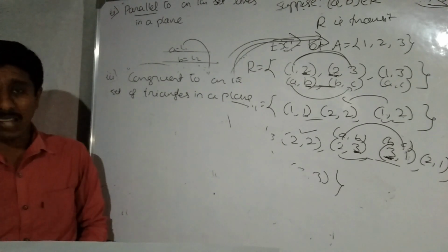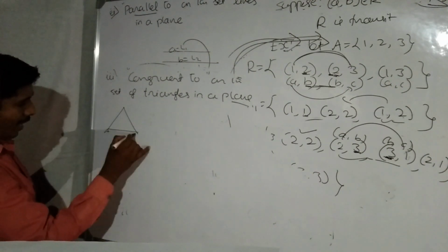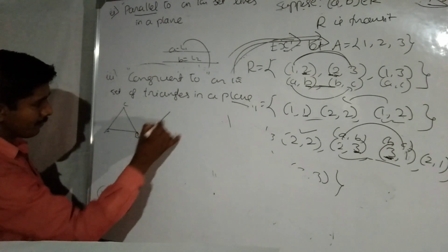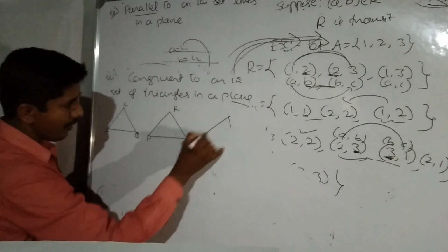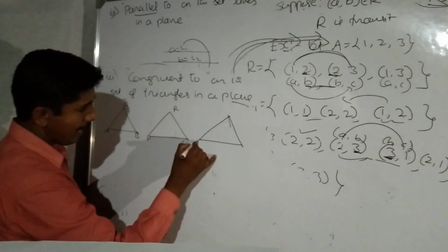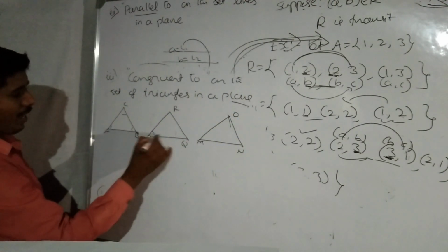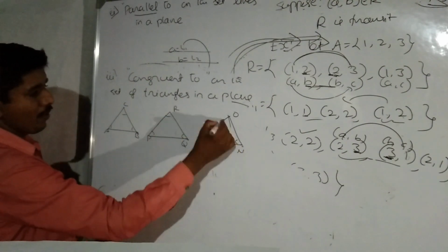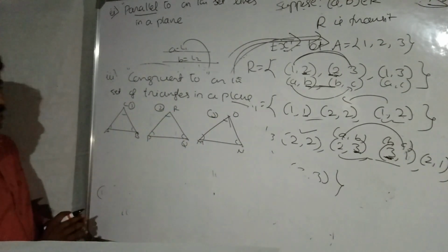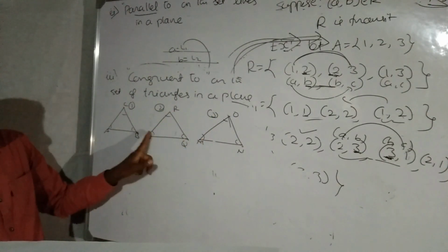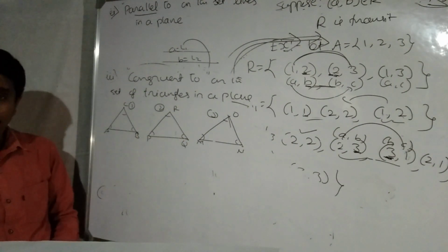For example, I am taking three congruent triangles: triangle ABC, triangle PQR, and the third one, triangle MNO. In these triangles corresponding angles and sides are equal.